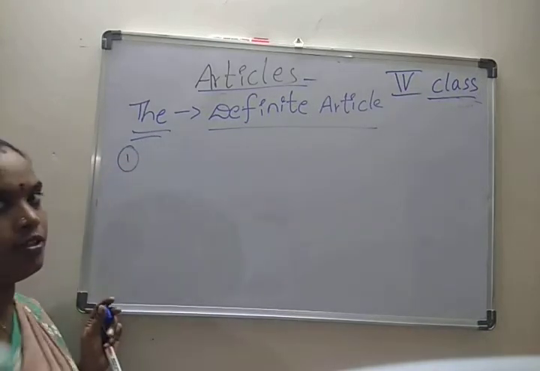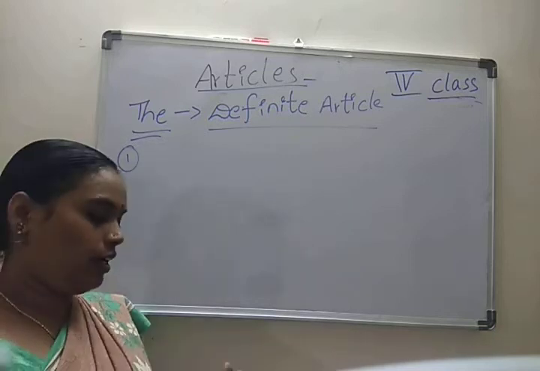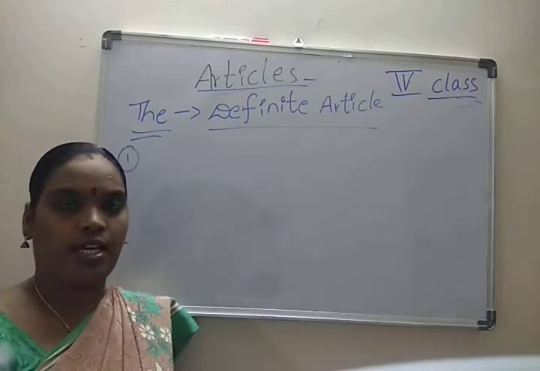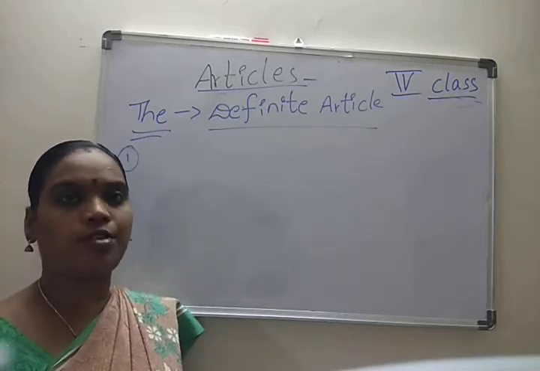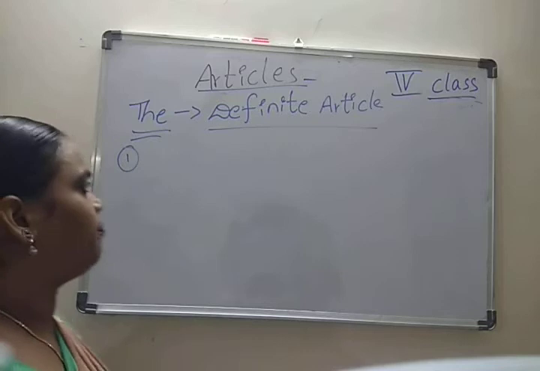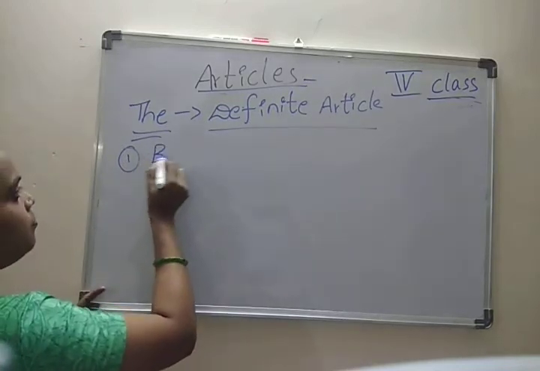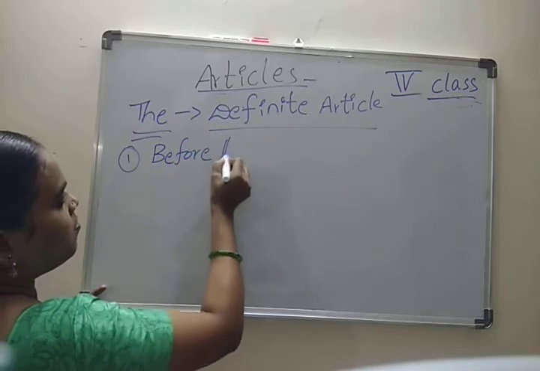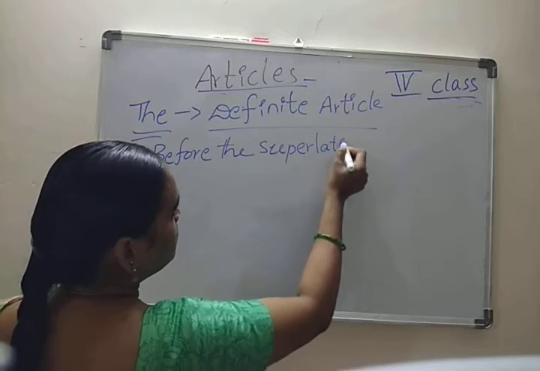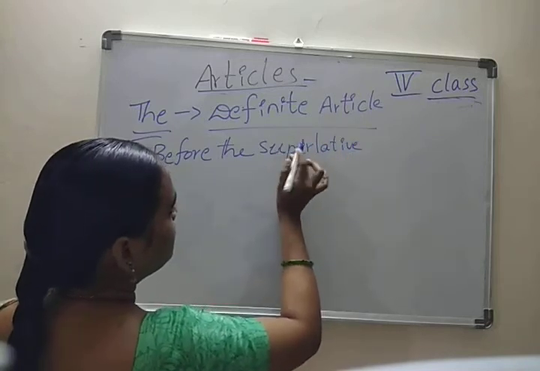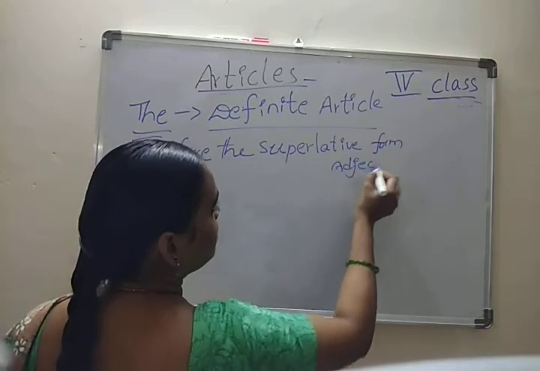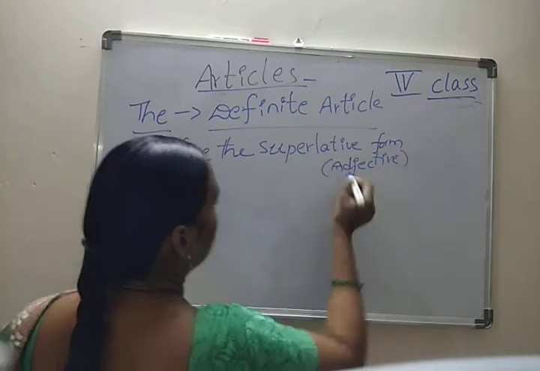First rule is, do you know adjectives? Yes. Adjectives have 3 forms: positive, comparative and superlative. Here we use the before the superlative form. That is, we are talking about an adjective, children. Adjectives have the superlative form. I'll give an example here.